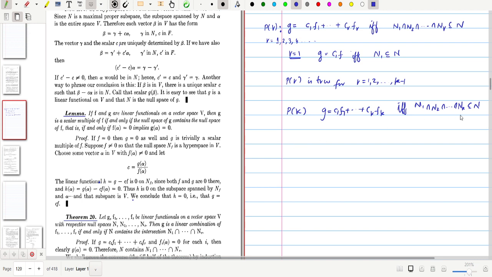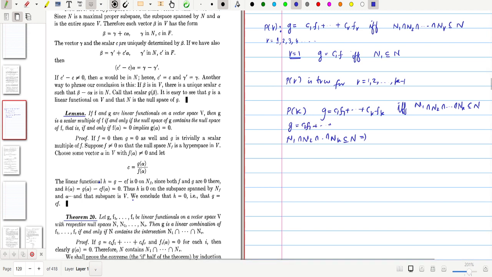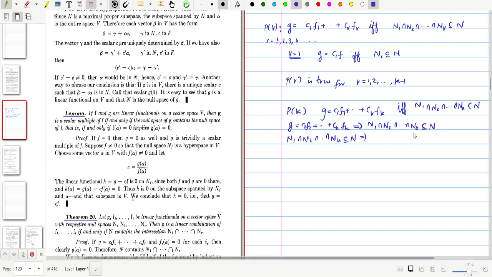If you assume that g is equal to c1 f1 plus etc. plus ck fk, we will prove that this implies N1 intersection N2 intersection etc. intersection Nk is contained in N. This is very clear, for N1, N2, Nk are the null spaces of f1, f2, etc., fk, and N is the null space of g.